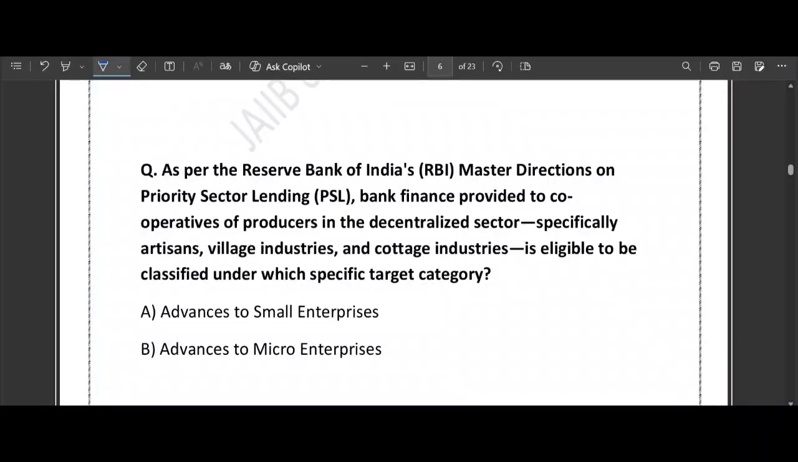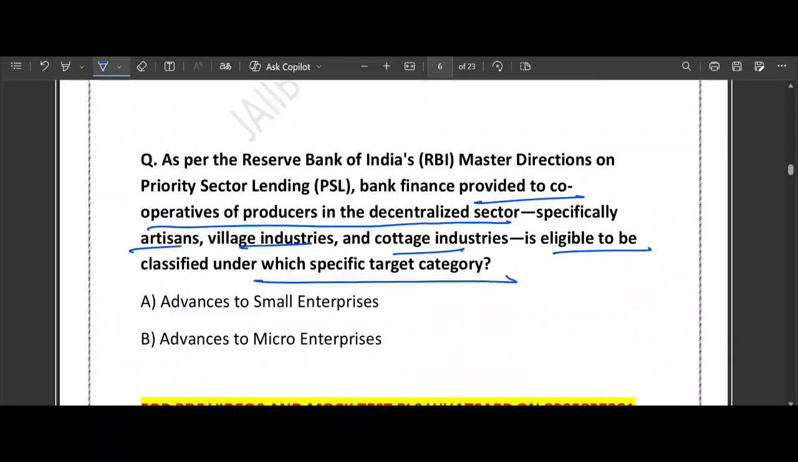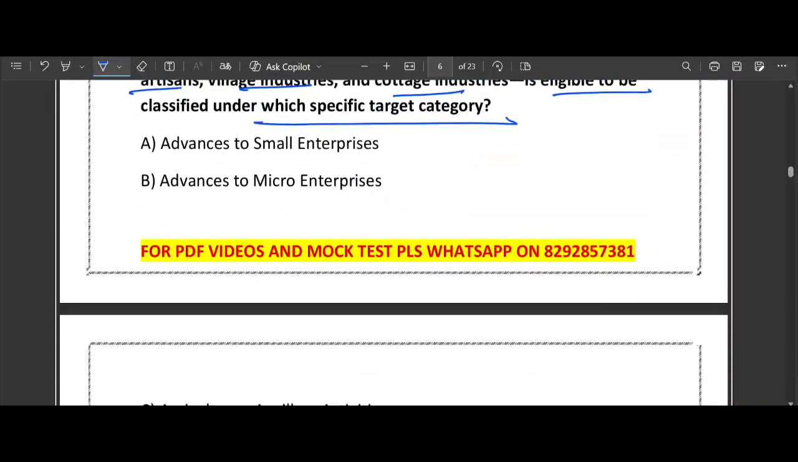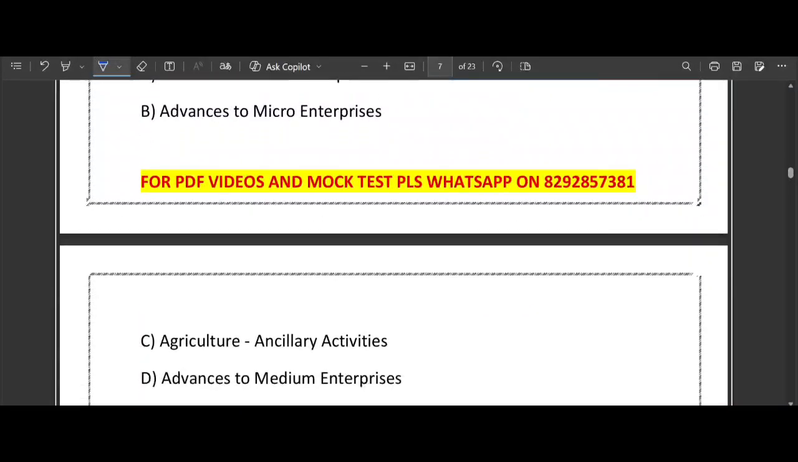Now, very good question. As per the RBI Master Direction on PSL, bank finance provided to the cooperative or producer in the decentralized sector, specifically artisan, village industry, cottage industry, is eligible to be classified under which specific target category? Small enterprise, micro enterprise, ancillary agriculture, ancillary, medium enterprise.